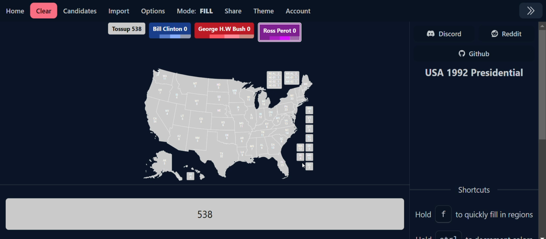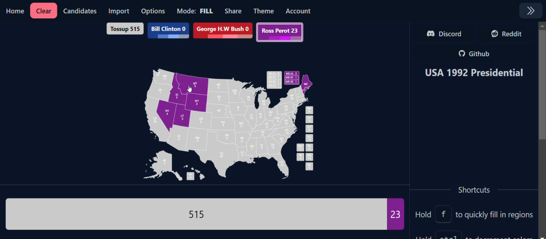so Ross Perot got more of those centrist voters. So let's start, and just letting you know, this map will be extremely purple because we need Ross Perot to win. But let me tell you, 1996 and 2000 will be a lot more interesting. So let's start with the safe Perot states. Those states are going to be Maine's first district, and Maine's second district, Idaho, Nevada, Utah, Wyoming, Montana, Arizona, and Alaska.